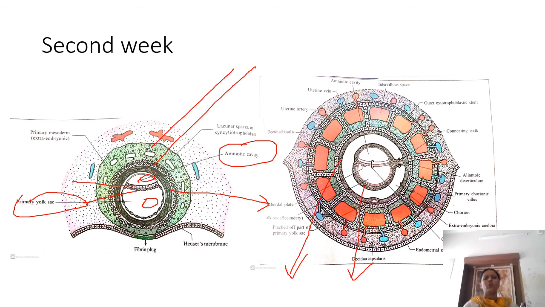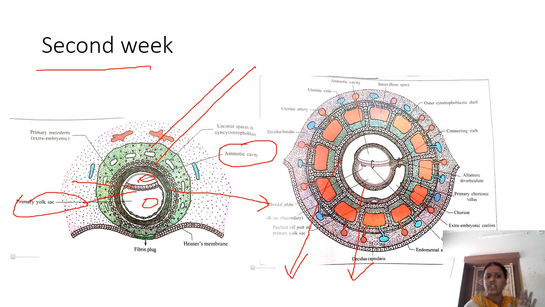That which is closer to the trophoblast is somatopleuric mesoderm, and that which is closer to the embryo is splanchnopleuric mesoderm. So what I am coming to say is, second week is a week of 2. First the cells get organized into inner cell mass and outer cell mass. Later the outer cell mass becomes cytotrophoblast and syncytiotrophoblast. Then the inner cell mass becomes epiblast and hypoblast. And you have two cavities, amniotic cavity and the primitive yolk sac.